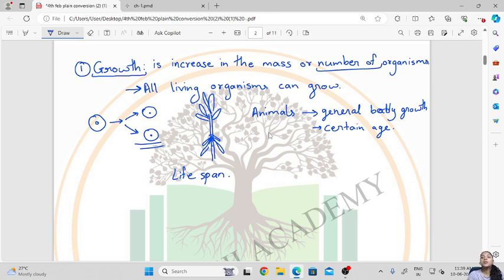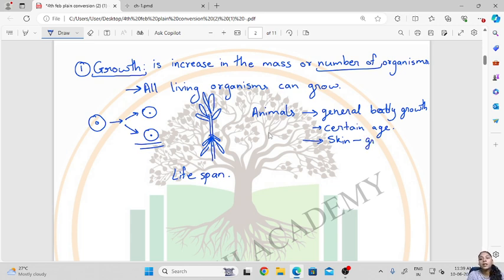But however, if we have any wound, okay, so there the cells will divide to replace the wounded cells, and new cells will be formed there. So in certain locations there will be growth occurring. For example, skin. As we know, the skin cells continuously are shed off and they are replaced by the new cells.